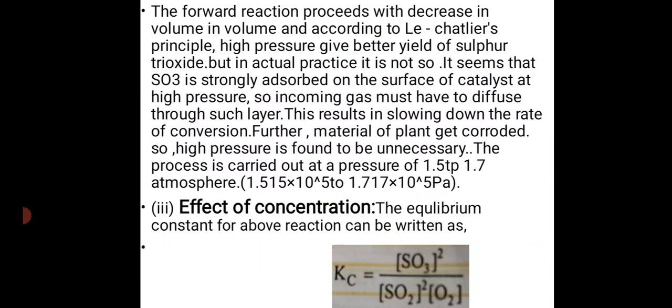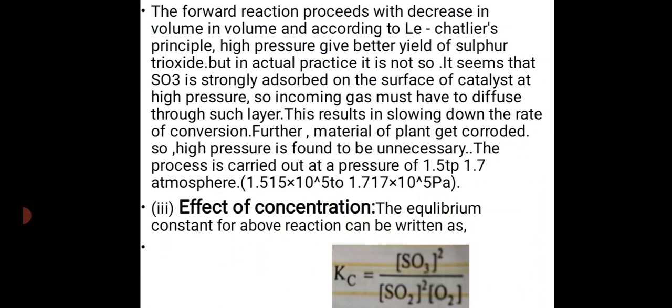But in actual practice, it is not so. It seems that SO3 is strongly adsorbed on the surface of the catalyst at high pressure, so the incoming gas must diffuse through such a layer. This results in slowing down the rate of conversion.